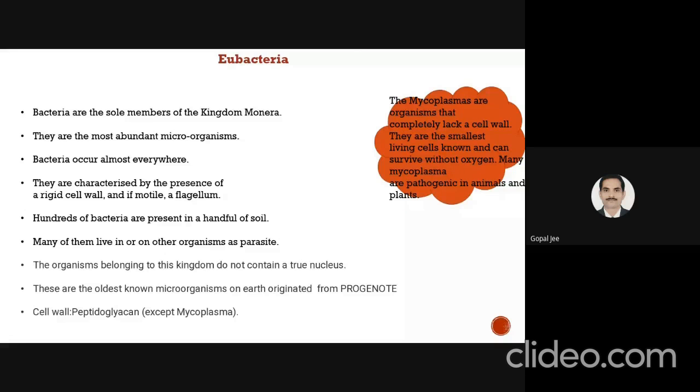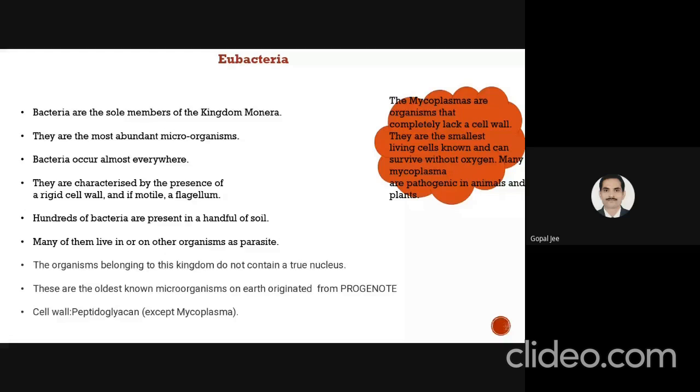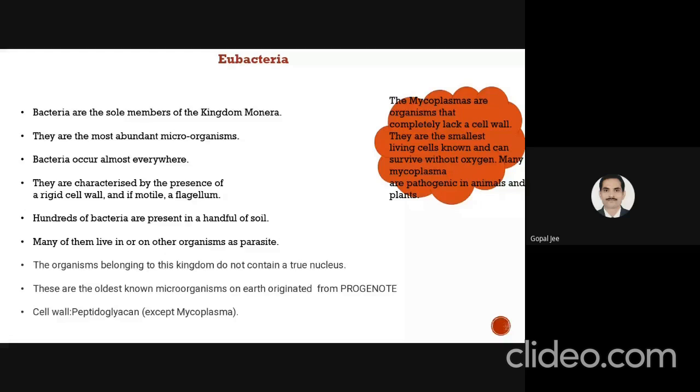So first is eubacteria. Bacteria are the sole member of kingdom Monera. When we consider kingdom Monera, all the bacteria can be included in this kingdom. They are the most abundant microorganisms. Bacteria occur almost everywhere. They are characterized by the presence of a rigid cell wall, and if motile, then by means of flagellum. In this category, bacteria have been classified on the criteria of whether the organism possesses a cell wall or not, and whether they are motile or not. If the organism is motile by flagella, then which type of flagellum is present, all these things have been considered